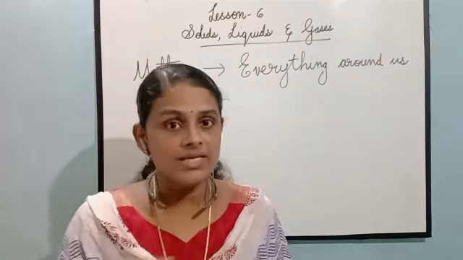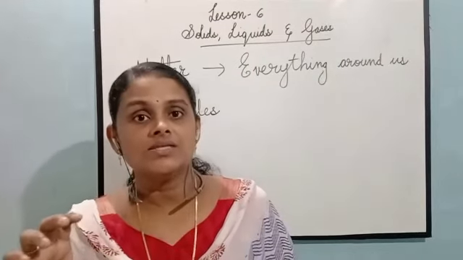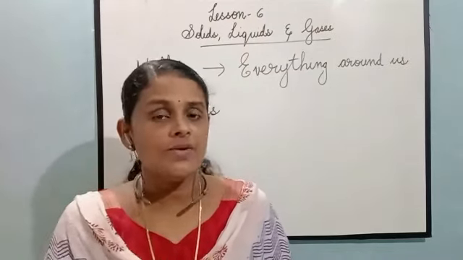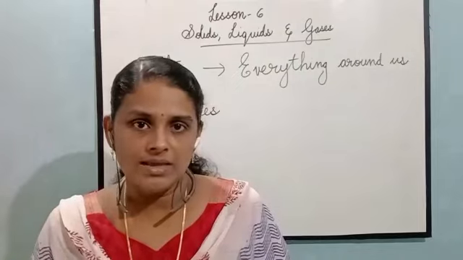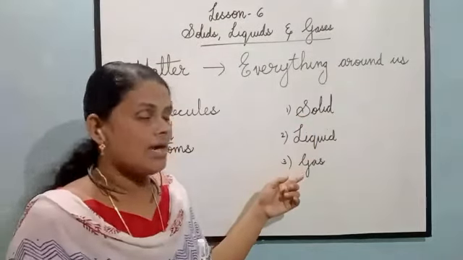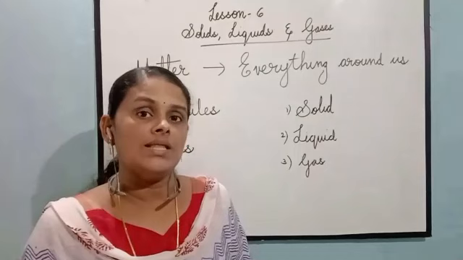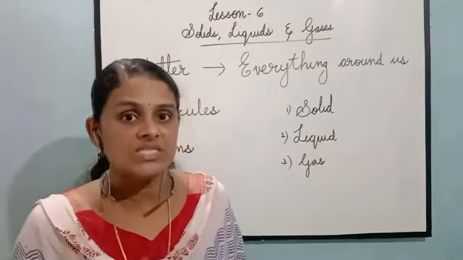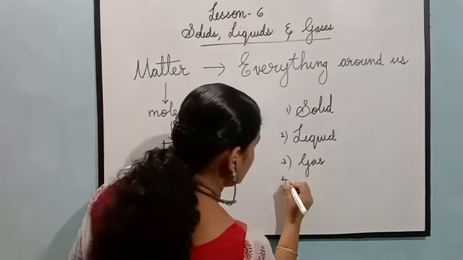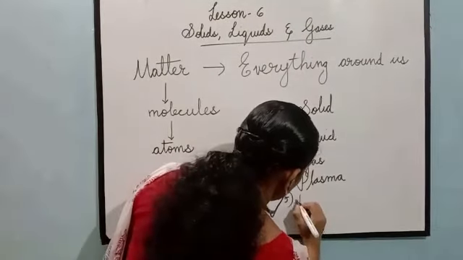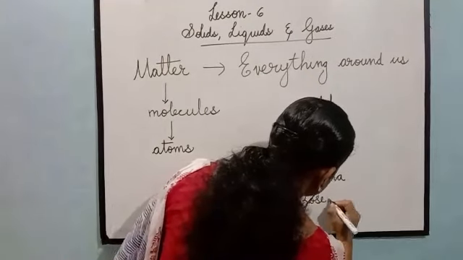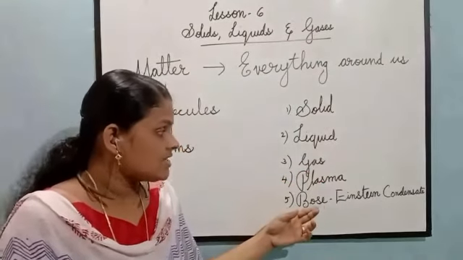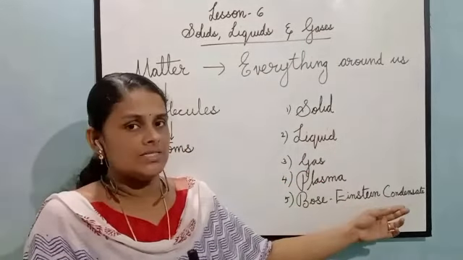So we have already studied the three states of matter, solids, liquids and gases, and we have learned examples for them. The scientists have discovered two more states. The fourth one, plasma. Fifth one, Bose-Einstein condensate.